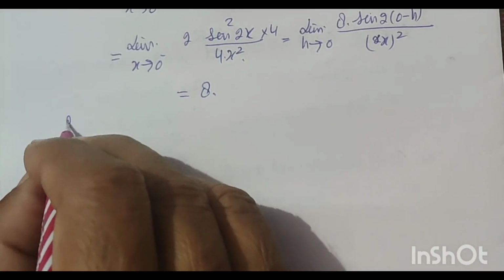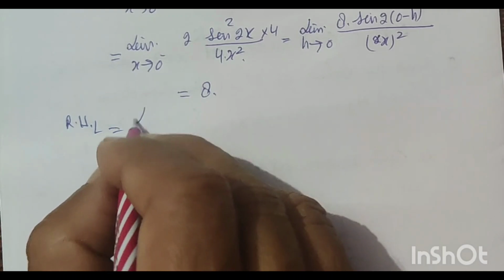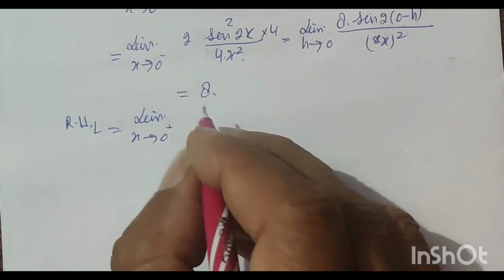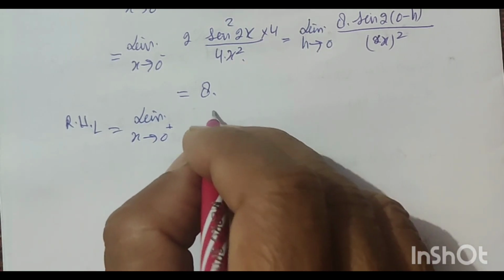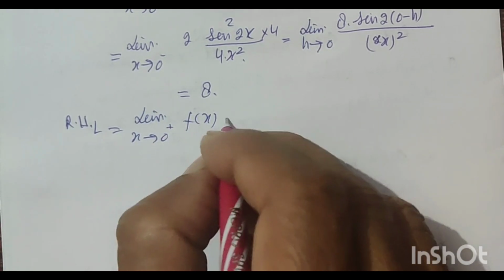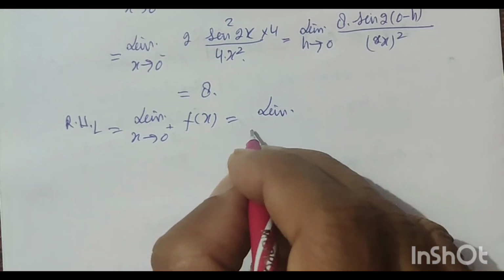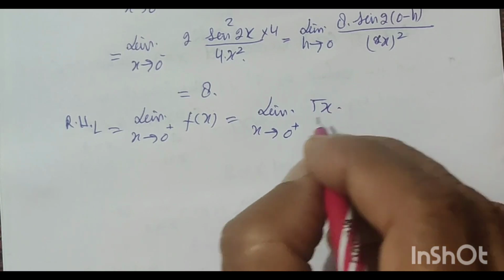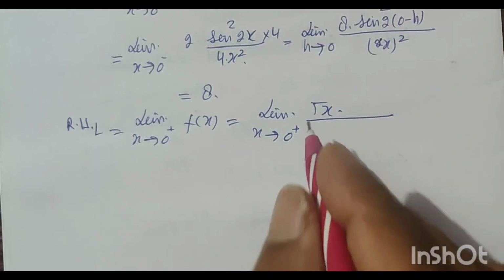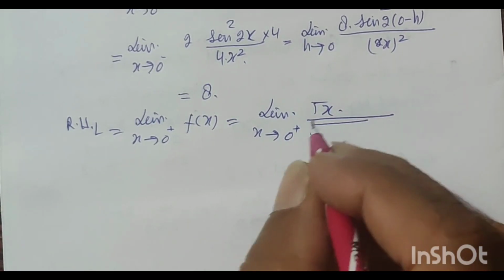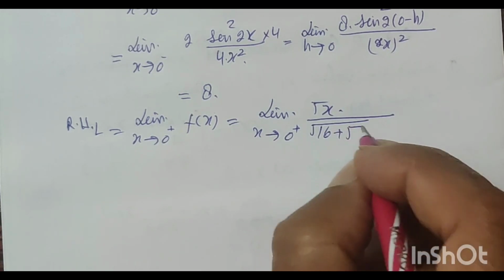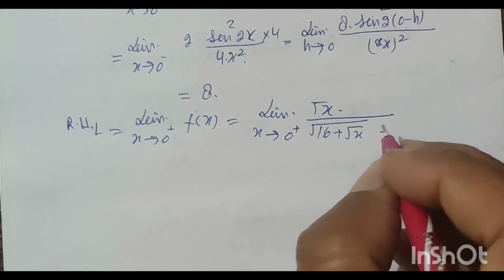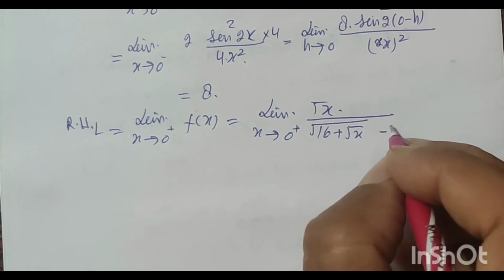Now right hand limit, limit x tends to 0 plus, and the function f(x) is equal to limit x tends to 0 plus, that is root x upon (root 16 plus root x minus 4).